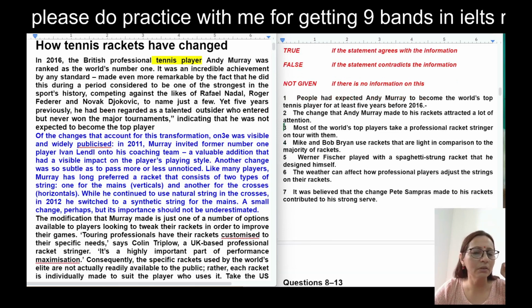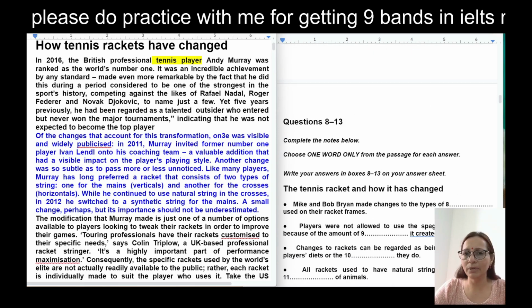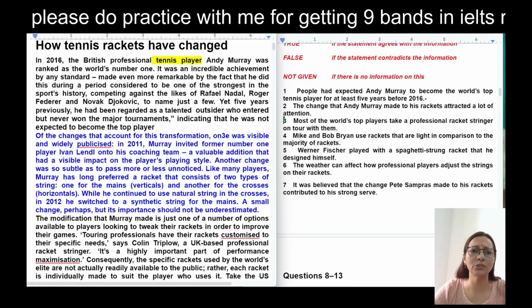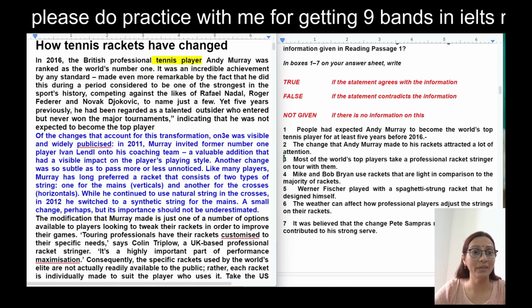First is true false not given. Second is complete the notes below with one word. It means fill in the blanks. Typical passage one type of reading is this, but nowadays this is not the way the reading test is coming. So in reading passage one also they are giving many types of questions, like three or four types of questions sometimes, and sometimes they give reading passage three in place of reading passage one. So don't worry about it. We have to do it the way I am doing it.